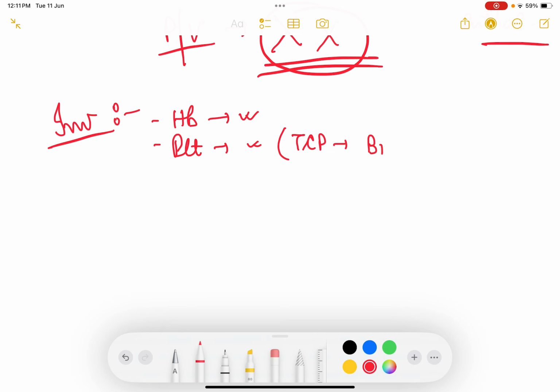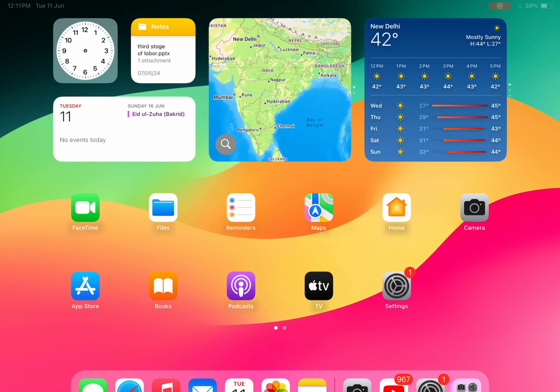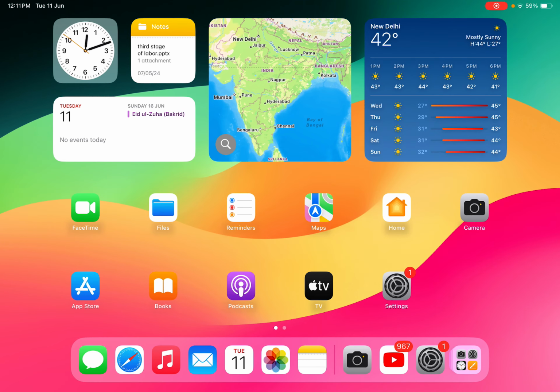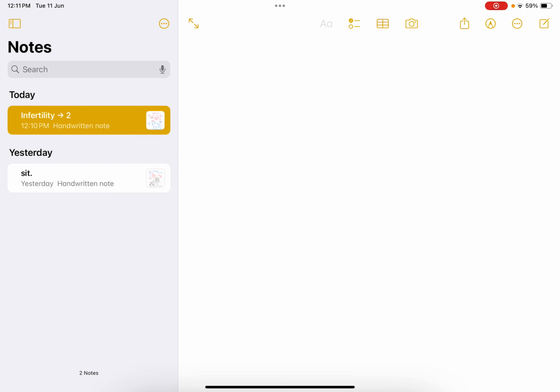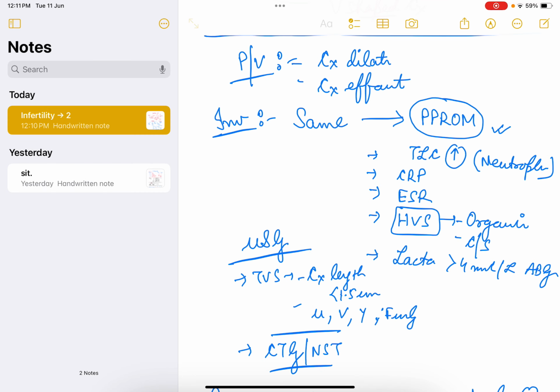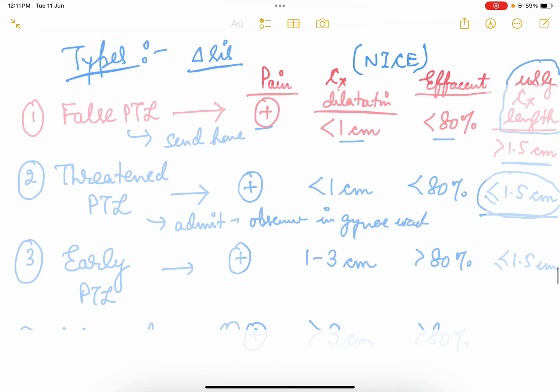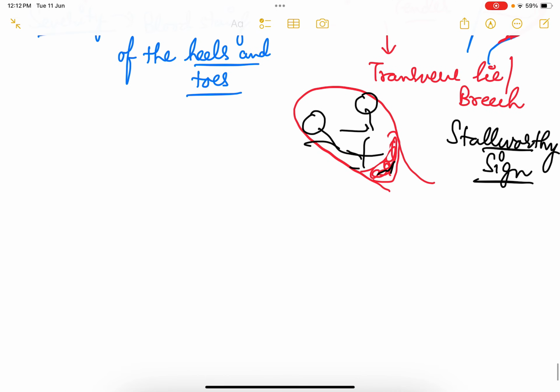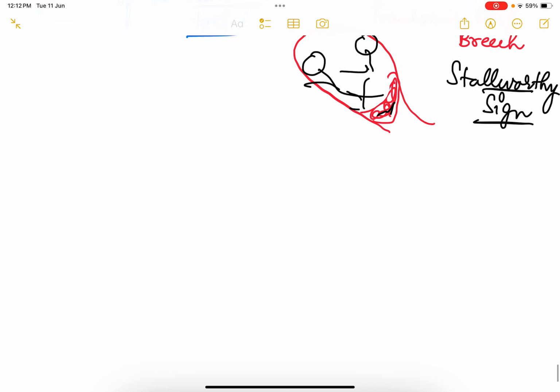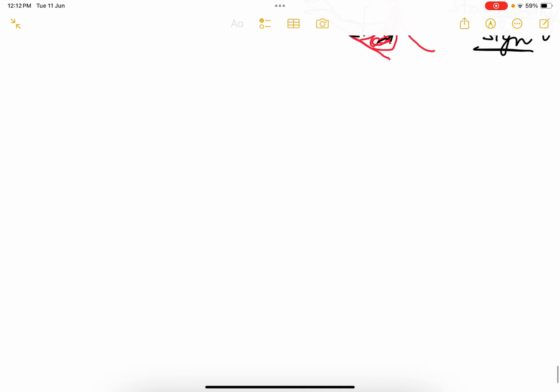In thrombocytopenia also, the patient may have bleeding PV because of low platelets, so do a platelet count to rule that out. Then do a PT-INR. The coagulation profile is done to rule out any coagulopathy. Once you have done the PT-INR and the platelets, next you will look for other investigations. Other investigations will depend.